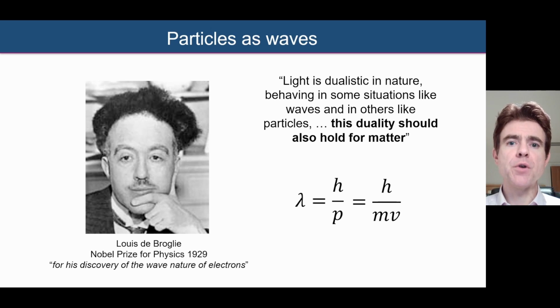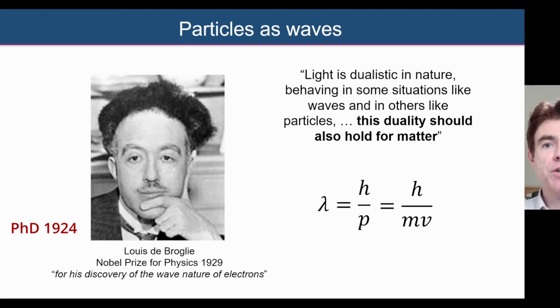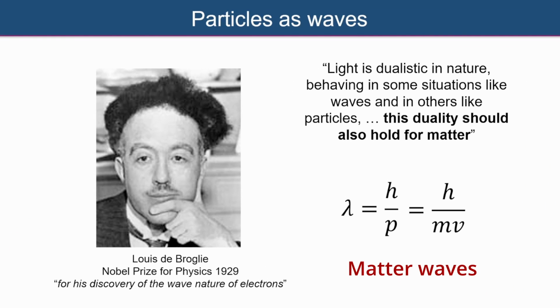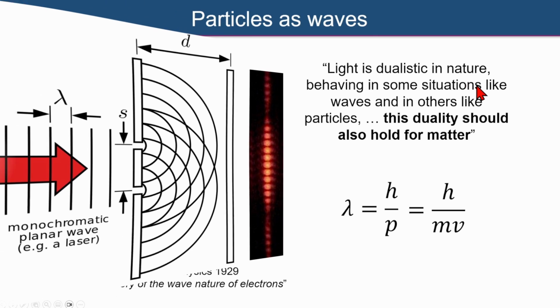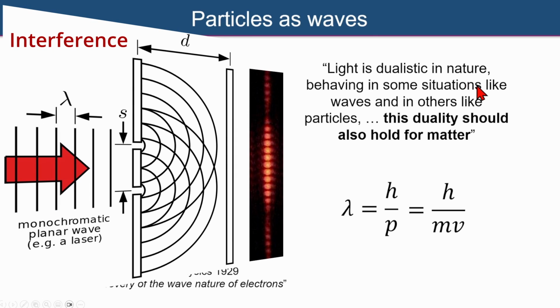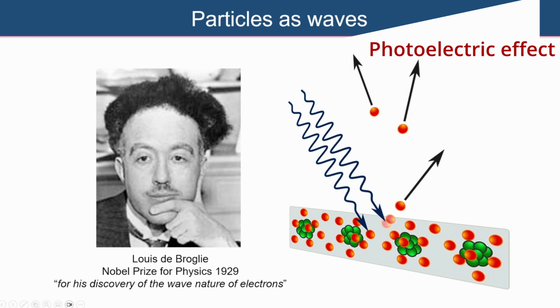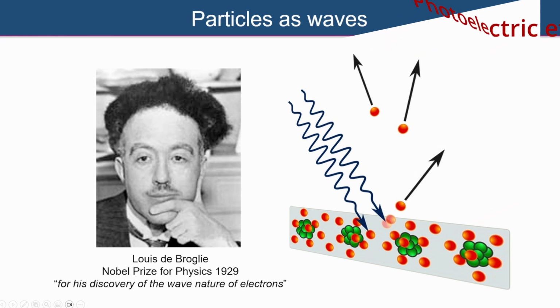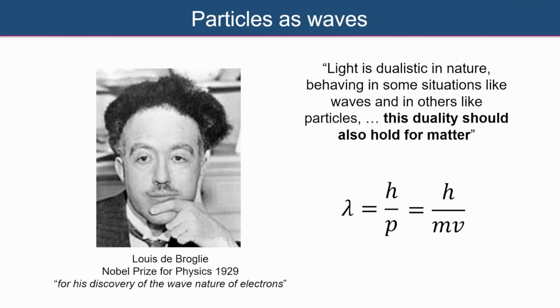So we'll start off with Louis de Broglie's wavelength, whereby he proposed or postulated in his PhD thesis that particles behave like waves, just as indeed light is dualistic in nature, whereby in some situations it seems to be like a wave and in other situations it seems to be like a particle. He postulated that for electrons and for particles in general, they would also have this wave-particle duality.